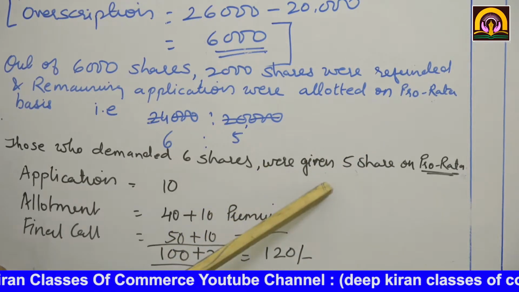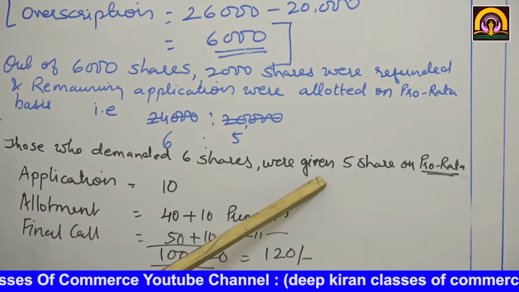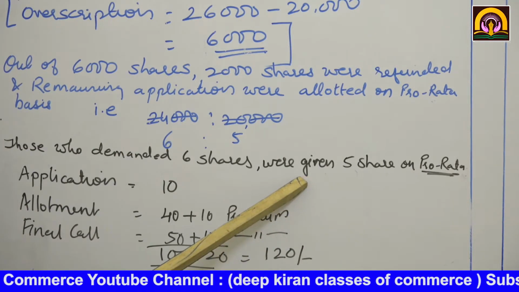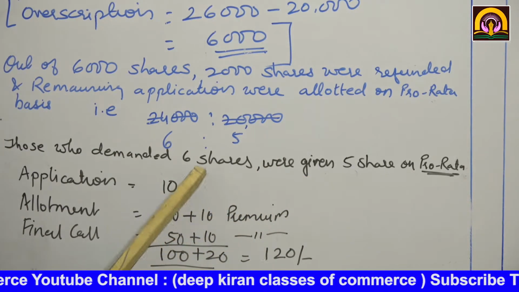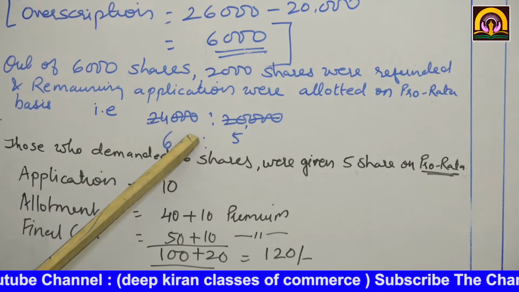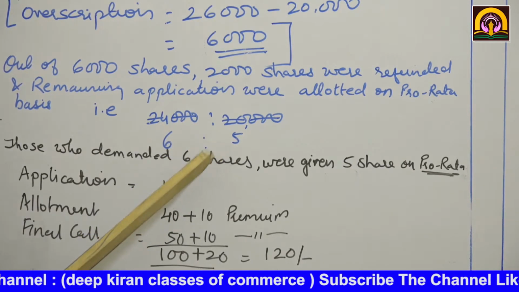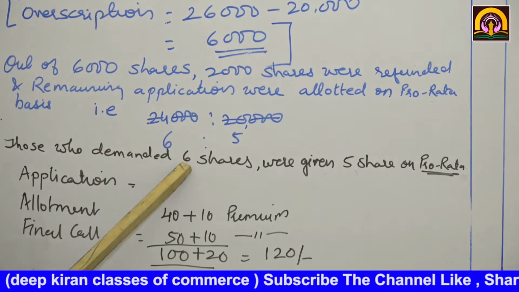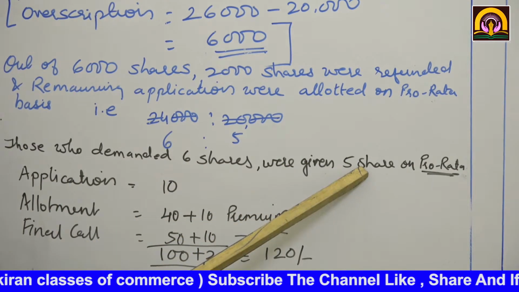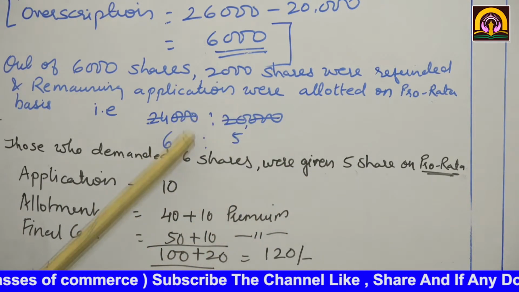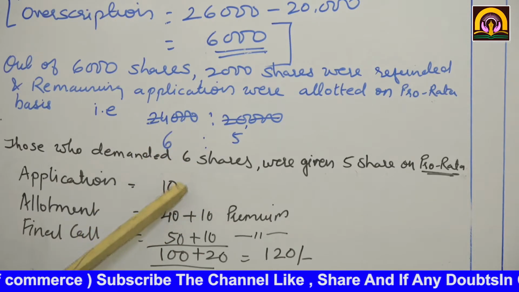This is the way they do the allotment when the shares are oversubscribed. I hope you have understood. First we take out the ratio, and those who demanded 6 shares will be given 5 shares, so that each and every applicant will get shares.